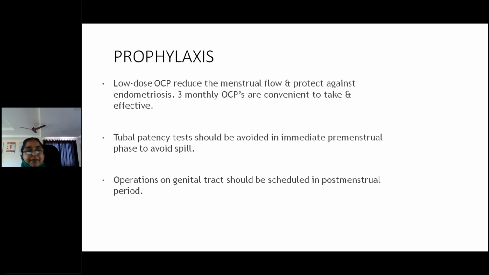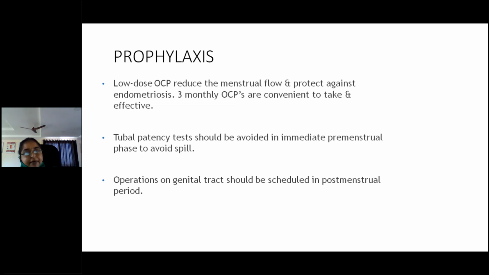Number 3, tubal patency test should not be done in the premenstrual phase. It should be done only after menstruation, before the 11th day. Operations on the genital tract should be scheduled in the post-menstrual period. This is the prophylaxis you should advise them. Immediately they should conceive. There is no postponement.